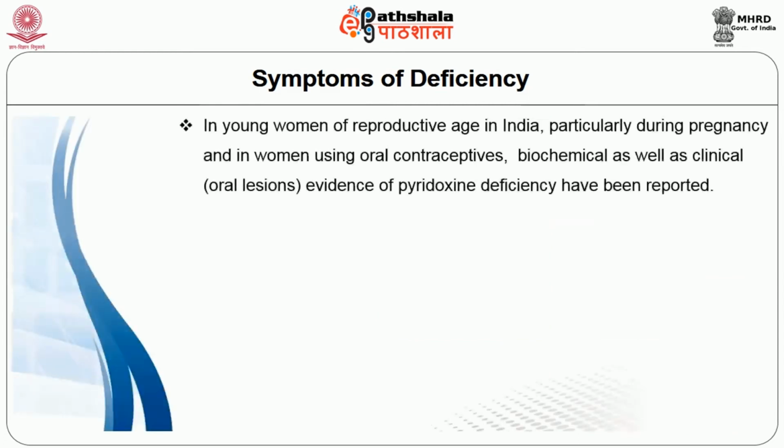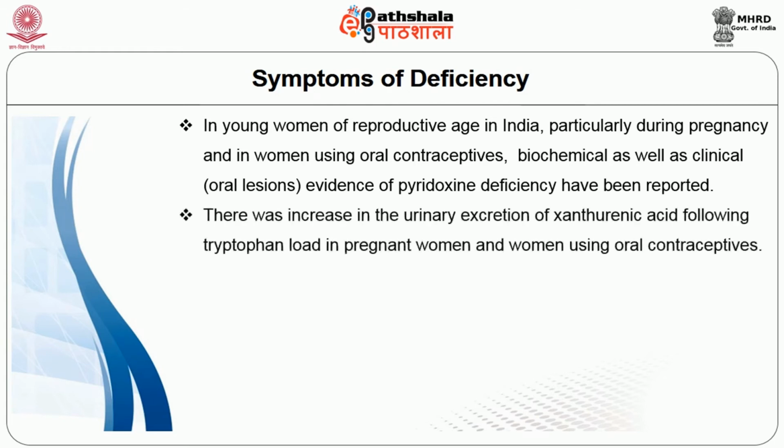In young women of reproductive age in India, particularly during pregnancy and in women using oral contraceptives, biochemical as well as clinical evidence of pyridoxine deficiency has been reported. There was an increase in the urinary excretion of xanthurenic acid following a tryptophan load in pregnant women and women using oral contraceptives.